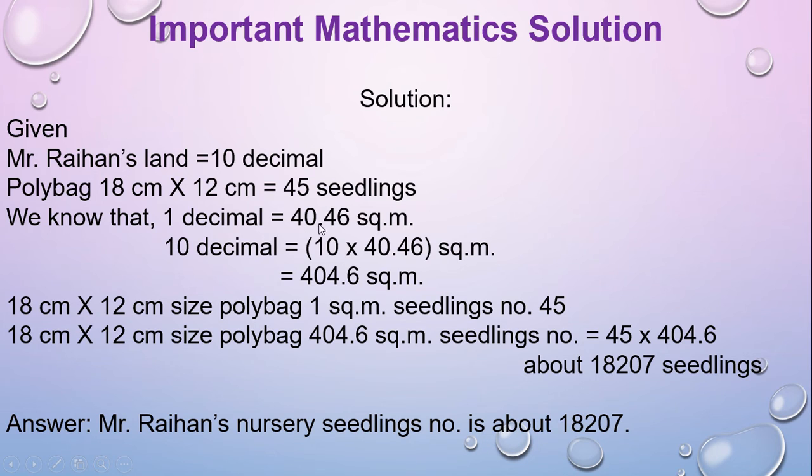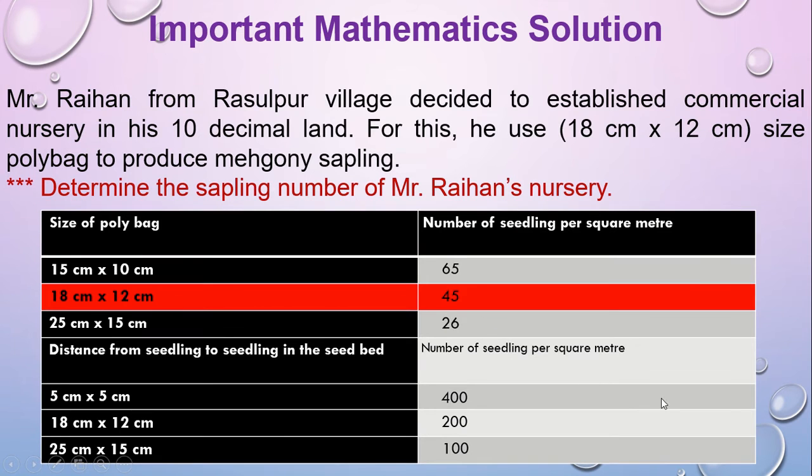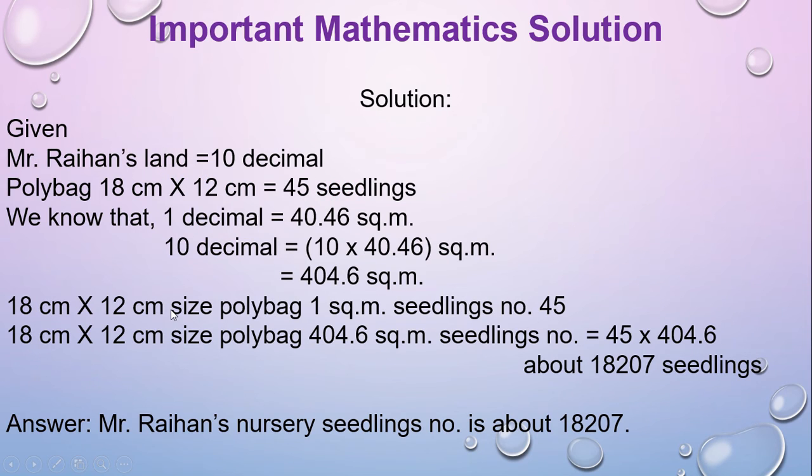Just multiply 10 into 40.46. According to the table, for 18 centimeter into 12 centimeter size polybag, for 1 square meter the seedlings number will be 45. So what about 404.6 square meter? The seedlings number will be 45 into 404.6. So the result will be about 18,207 seedlings.